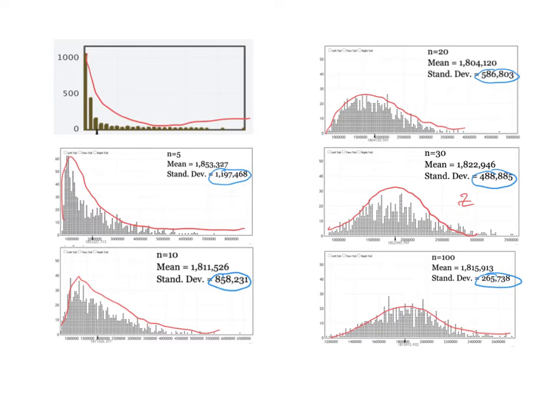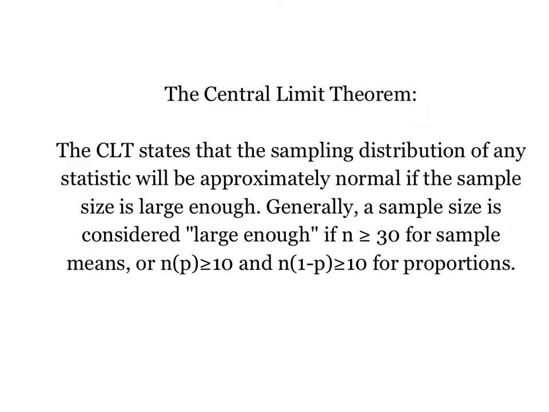Okay, so that's the two things that happen. As we take bigger and bigger samples from this skewed population, the sampling distributions become more and more normal as the sample size increases, and our standard deviation decreases, meaning our sample distributions become more accurate and more centered around the mean. Okay. So the central limit theorem.